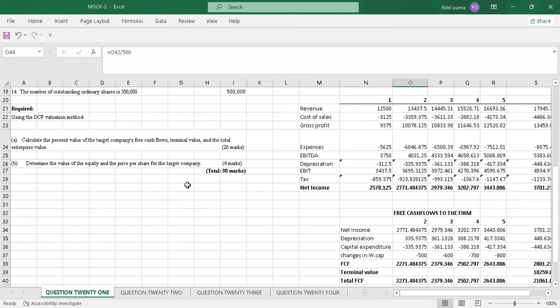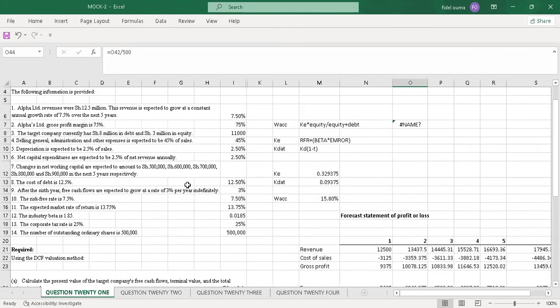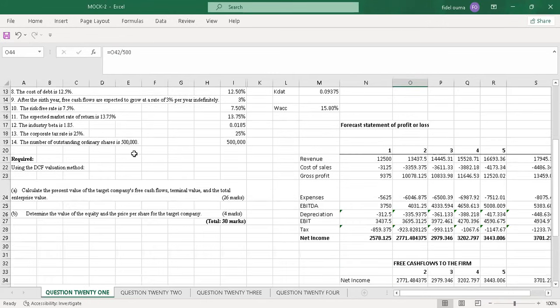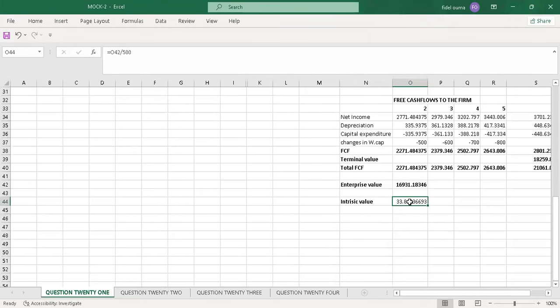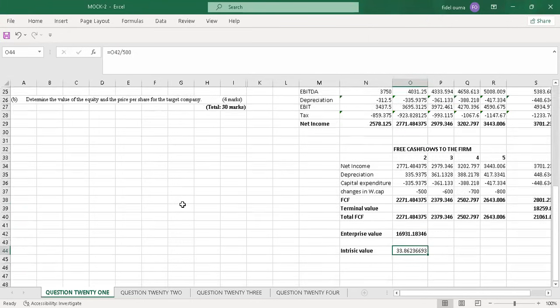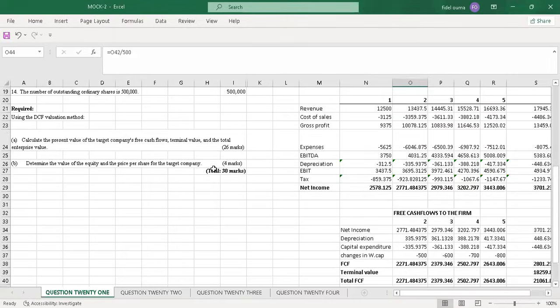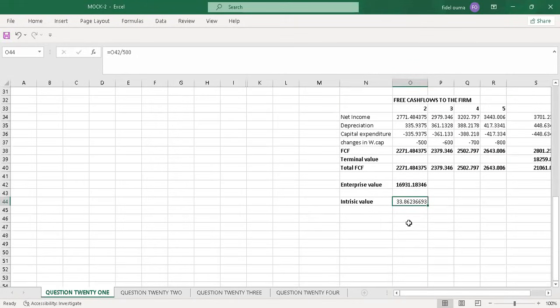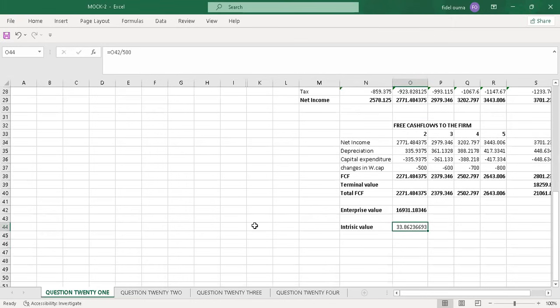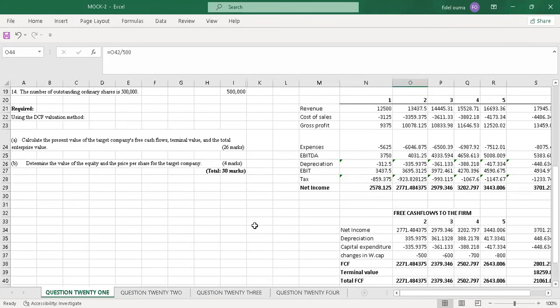Now the value of the equity will be, so the actual value will be 33.86. You multiply this by the number of shares. So shares are the equity, so that you get that value, which will take us back to the enterprise value. So that's how you are supposed to tackle this question, and you have your 30 marks.